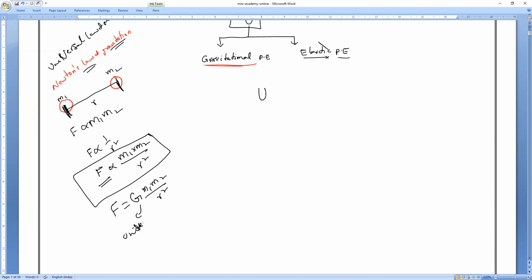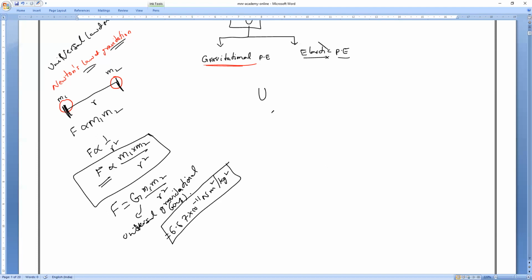Universal gravitational constant. You might all remember the value also. The gravitational constant is equal to 6.67 into 10 power minus 11 Newton square meter per kilogram square. So that is what you have to remember.